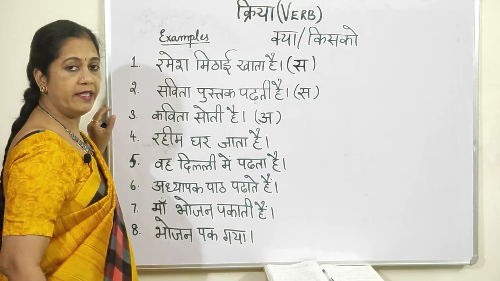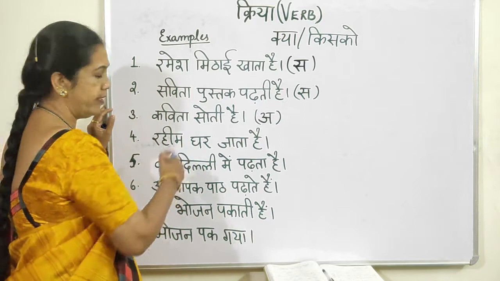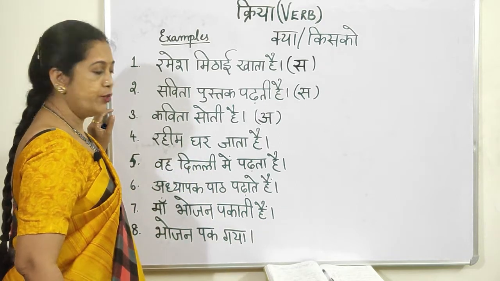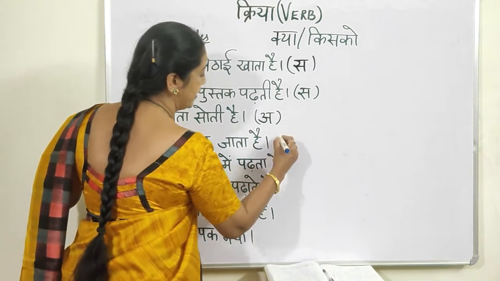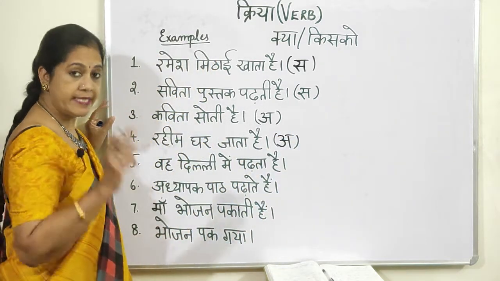Rahim ghar jata hai. Rahim kya jata hai? No answer. Kahan, only you get ghar. But kya jata hai? No answer. So this is akarmak. Remember, the verb ja is akarmak.